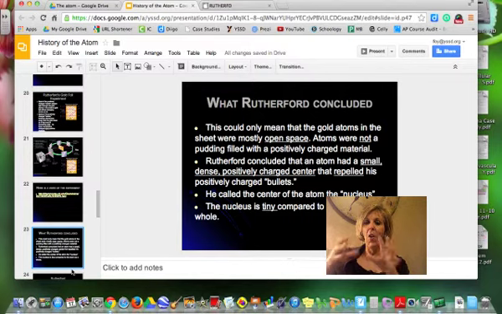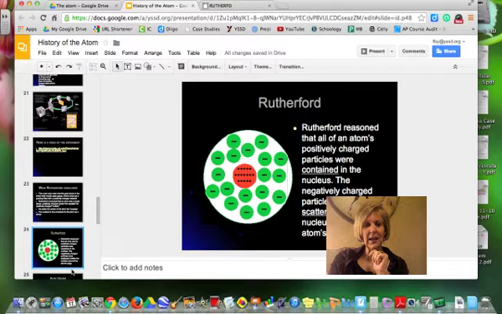He called the center of the atom, this small positively charged center, the nucleus. But because most of his alpha particle bullets went straight through the gold, he reasoned that the nucleus must be very, very tiny compared to the atom as a whole.